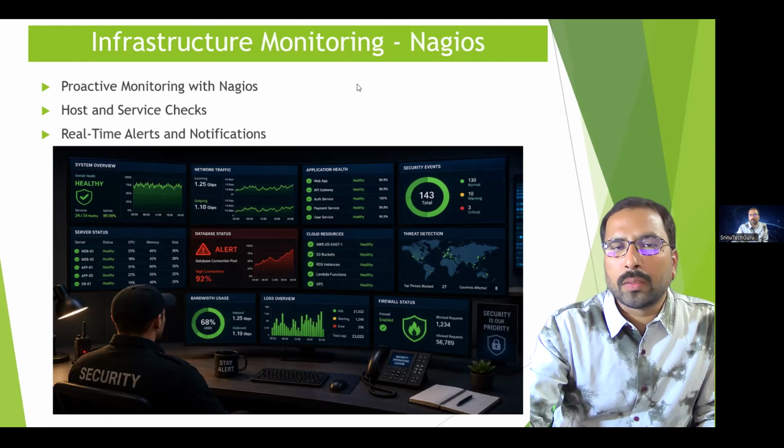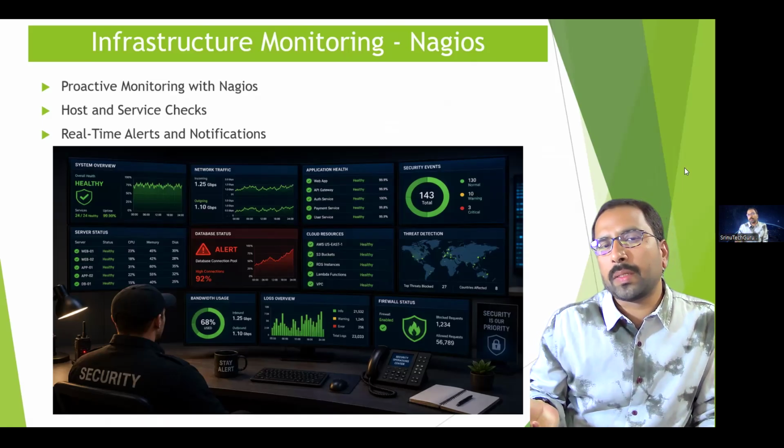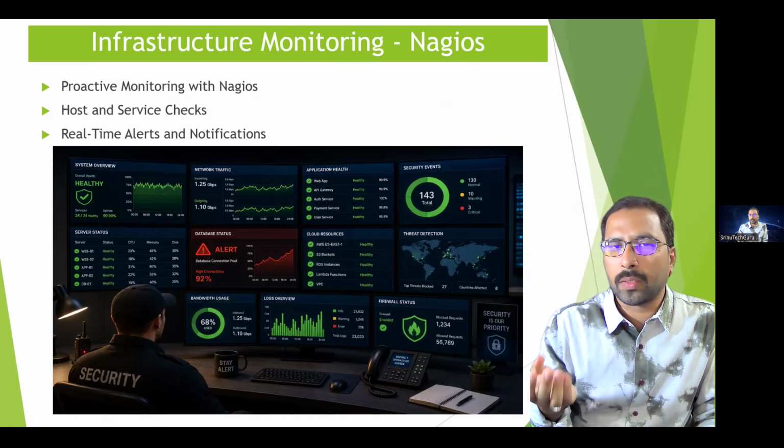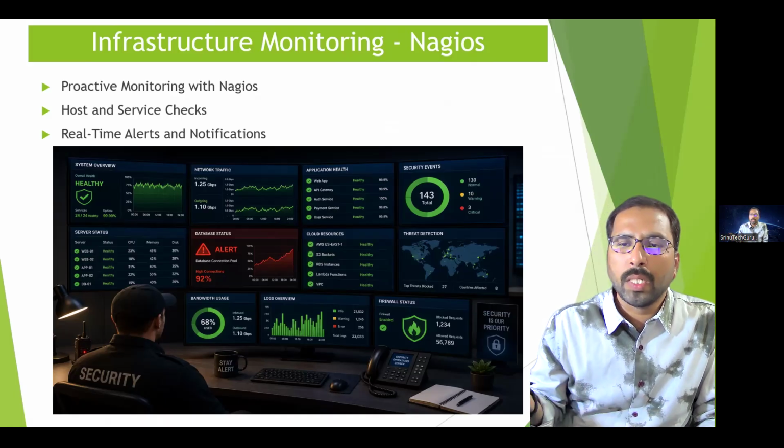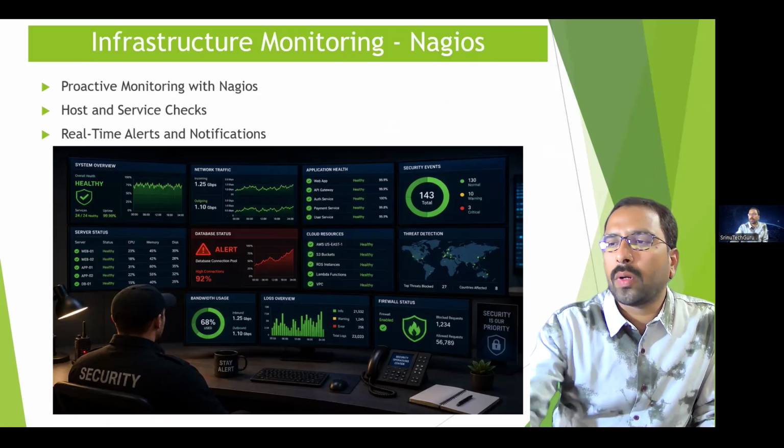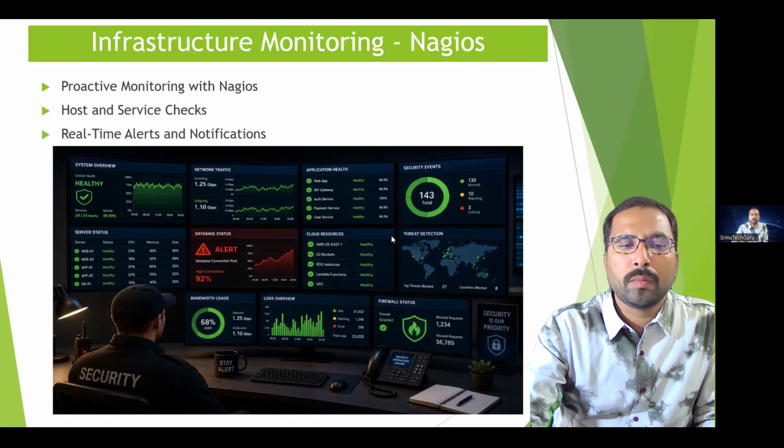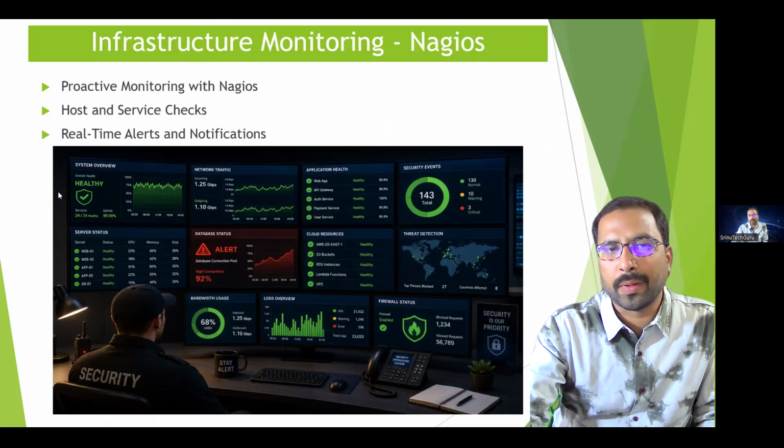Okay, just assume you created Kubernetes containers. Fine. But if you want to watch the servers, how much CPU utilization is there, RAM utilization, application utilization, if you want to check everything, obviously you need monitoring servers. Of course, related to Kubernetes, we will use Prometheus, Grafana, ELK stack. But here in our DevOps, we will see how to monitor all those things using Nagios.